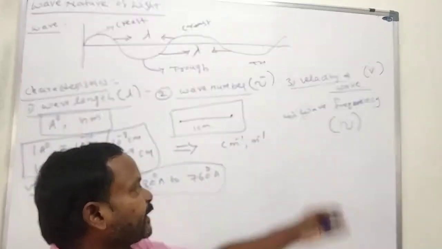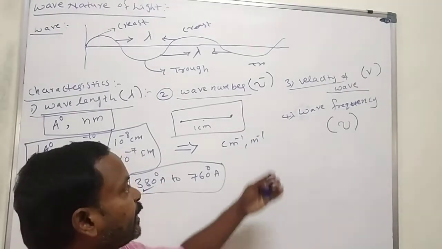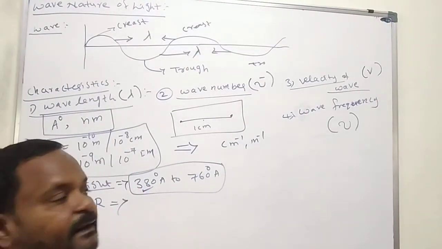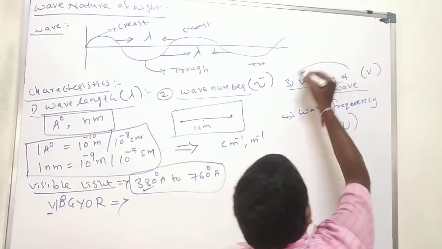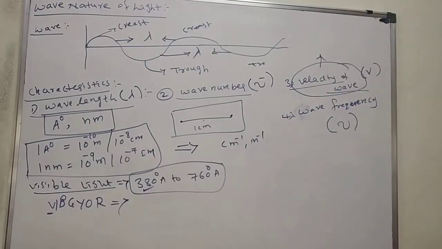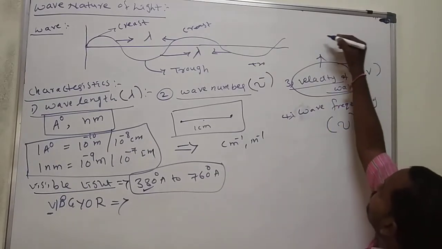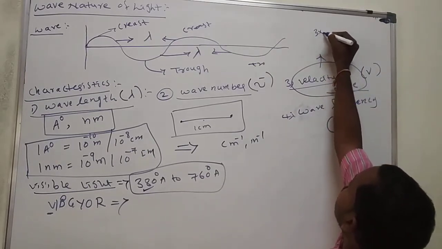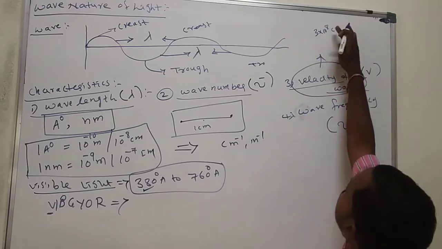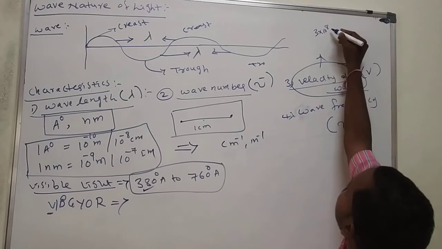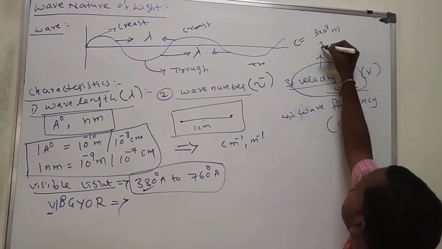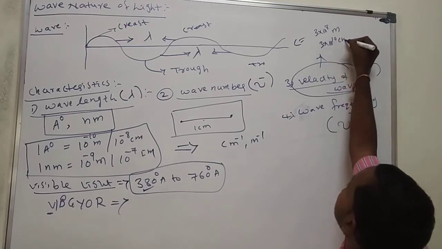Then, in continuation, we'll see the frequency of wave. Before seeing the frequency of wave, the velocity of light. Here it is fixed, that is 3 into 10 to the power of 8 meters, or 3 into 10 to the power of 10 centimeters.